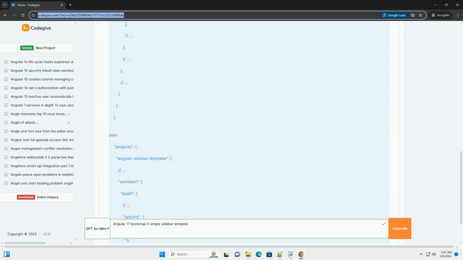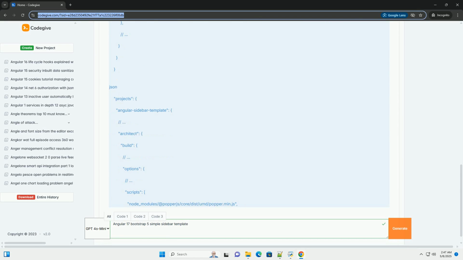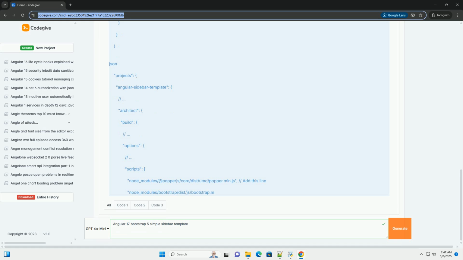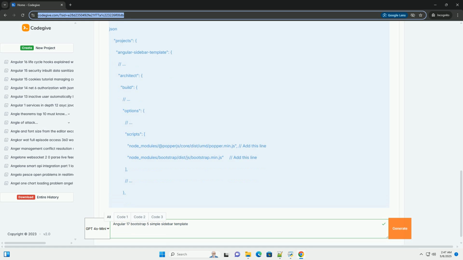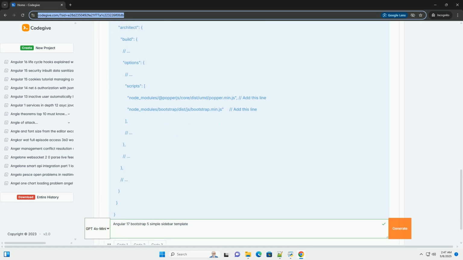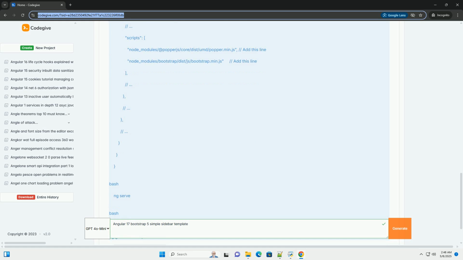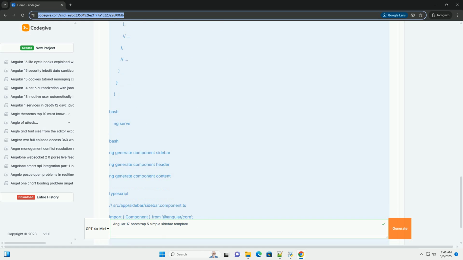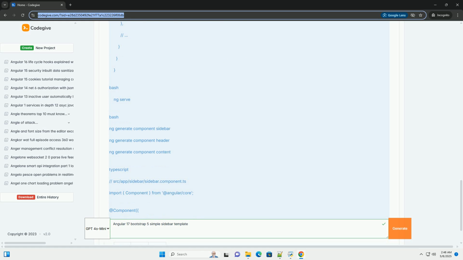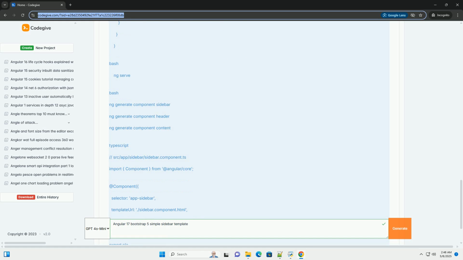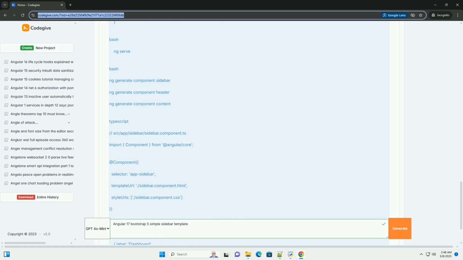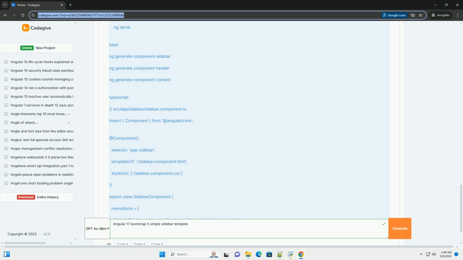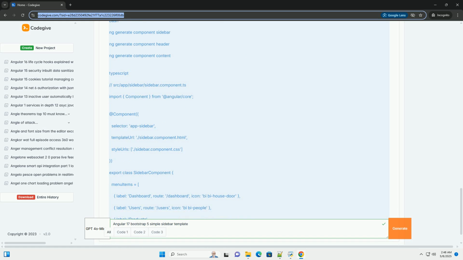Prerequisites: Node.js and npm. You'll need Node.js and npm, Node Package Manager, installed on your system. Download the latest versions from the official Node.js website. Angular CLI: install the Angular CLI, command line interface, globally using npm.